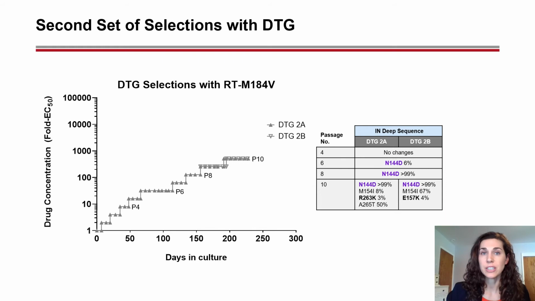In the second set of DTG selections, the novel N144D mutation emerged at passage 6 at low frequency and became the major variant by passage 8. By passage 10, both cultures acquired M154I. One of the cultures also developed the R263K resistance substitution and A265T, which is a polymorphic site. In the other culture, the secondary INSTI resistant substitution E157K was acquired.